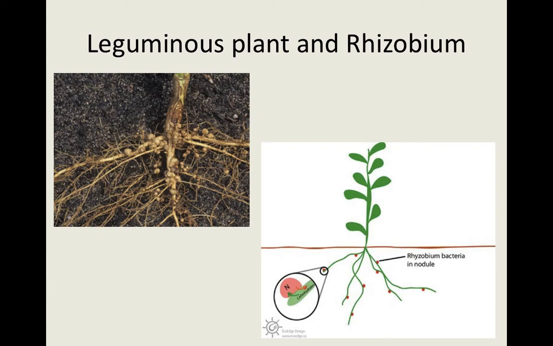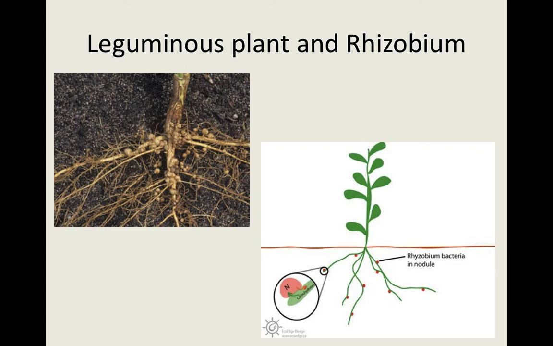If you go back to the previous content, I told you plants produce food in the form of carbohydrates, but plants also require another important element, that is nitrogen, which is required for protein synthesis in plants.